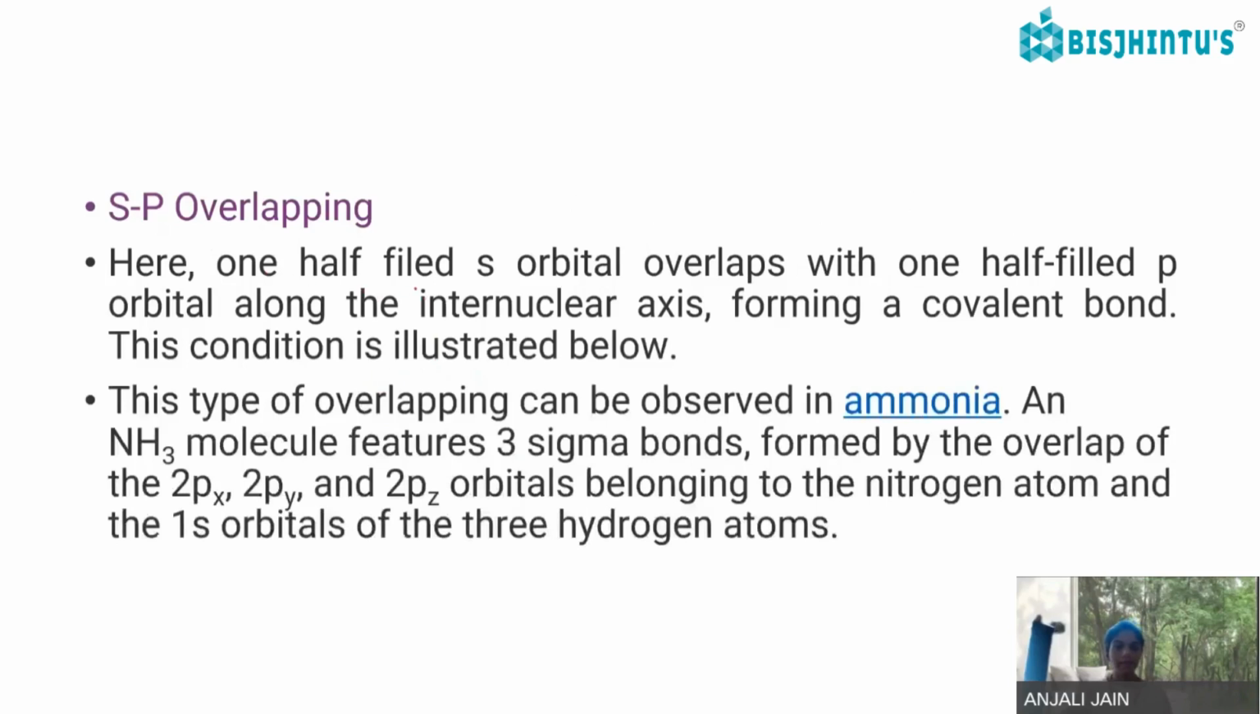s-p overlapping. Here one half-filled s orbital overlaps with one half-filled p orbital along the internuclear axis. One half-filled s orbital is there and one half-filled p orbital is there. The p orbitals are 3 in number, so one half-filled p orbital is there. So this is due to the overlapping of s and p orbitals.